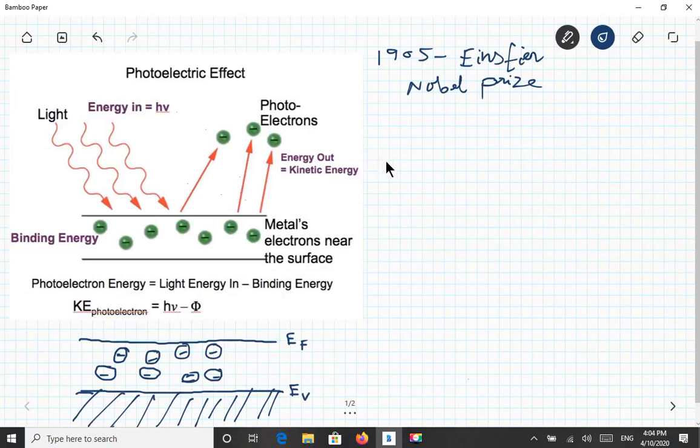So after this topic, we are going to see topics such as photodiode and solar cell. So this is the next topic we are going to discuss after this.